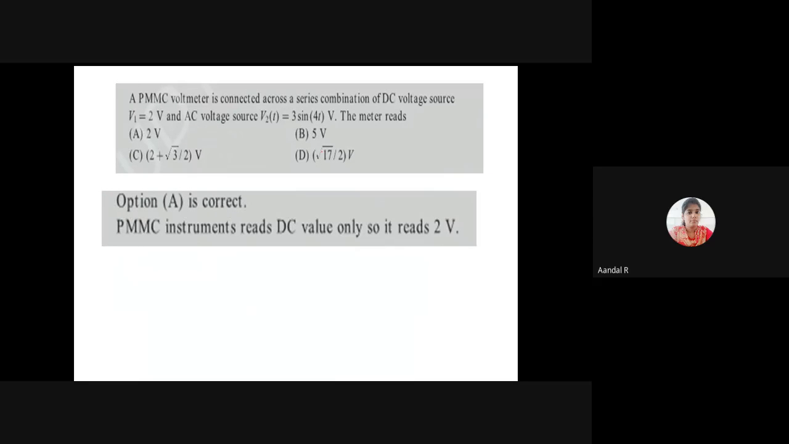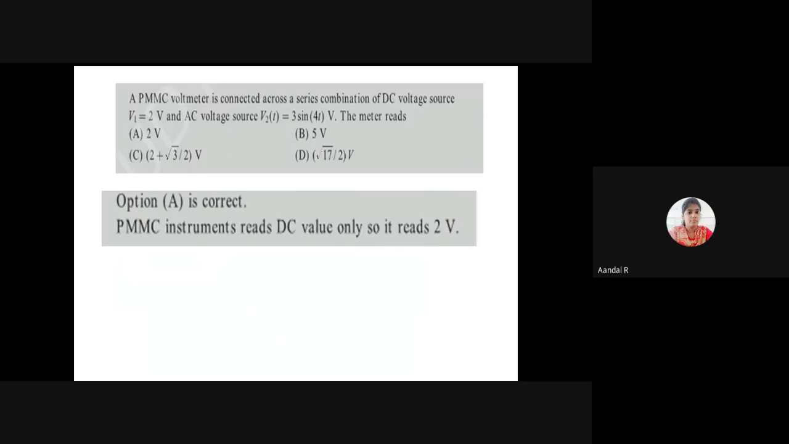This is also a simple question. You can answer within a second. The second one is a PMMC voltmeter. A PMMC voltmeter is connected across a series combination of a DC voltage source.